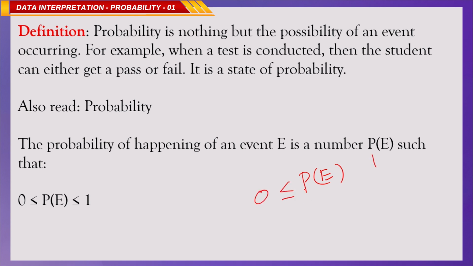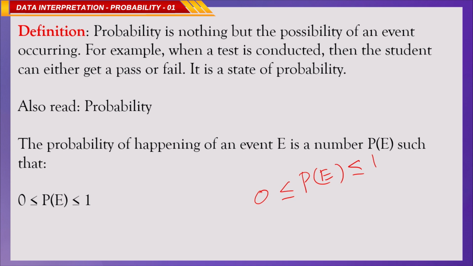That is the reason we can write 0 is less than or equal to P of E, which is less than or equal to 1. The maximum probability of an event is 1 and the minimum is 0. That means the probability of an event cannot be more than 1 or less than 0. There are no negative values for the probability of an event, and no value more than 1. You have to remember this, it is very important.